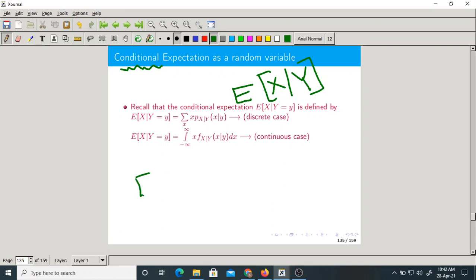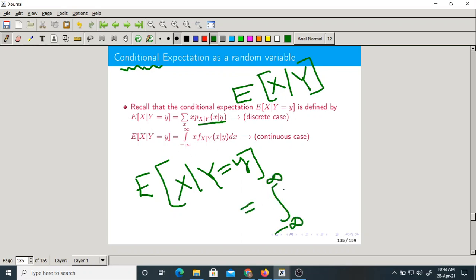So what is that? Expectation of x given y equal to small y is nothing but what? This is for discrete random variable. Summation over x, x into p x given y of x given y. What is this? This is a conditional PMF. Okay. Now, what will happen in case of continuous random variable? It becomes integration minus to plus infinity x into conditional PDF f x given y of x given y dx. Isn't it?